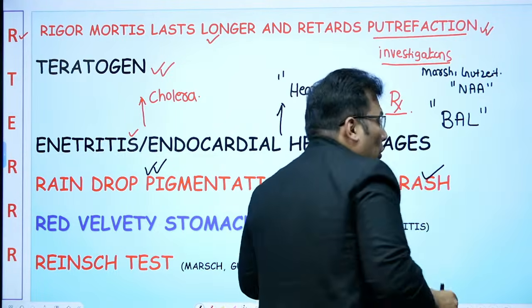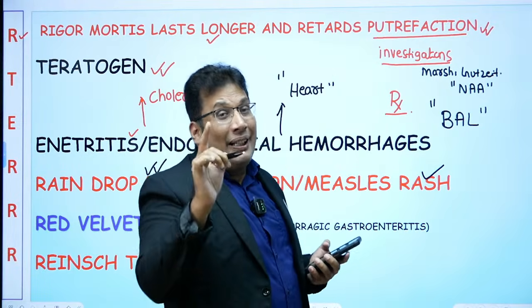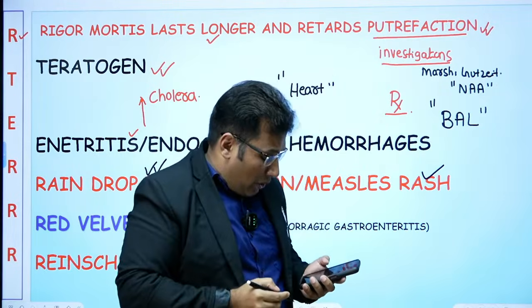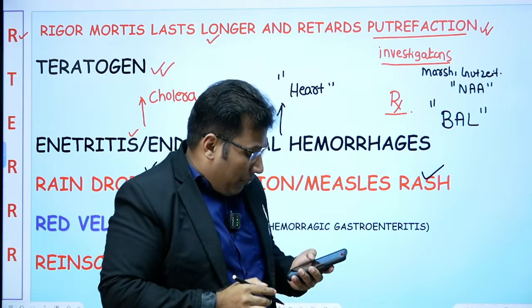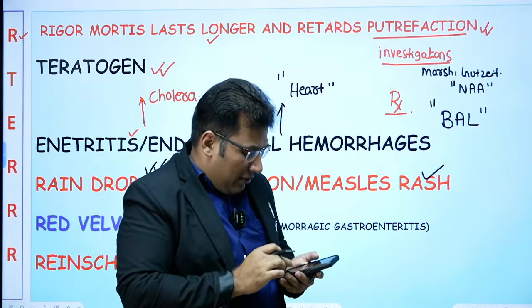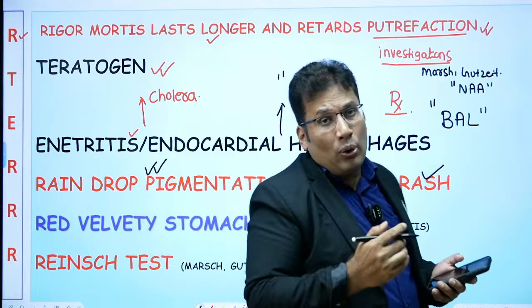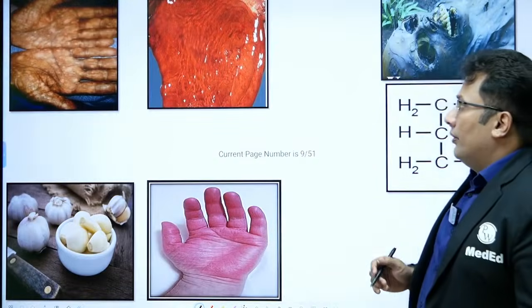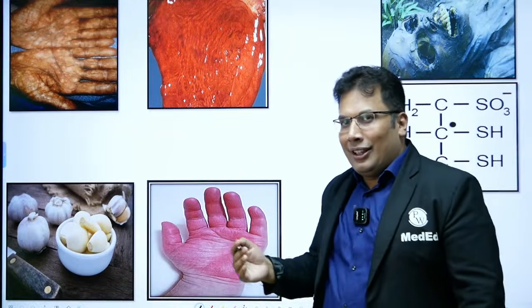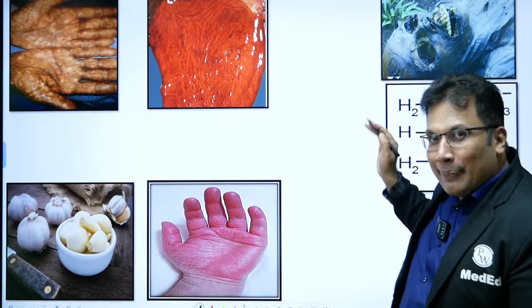So what is the drug of choice? Drug of choice is BAL, that is British anti-Lewisite. Commonly asked in exam, it's a chelating agent. Okay, good. And that's great. Now let's see some more images in relation with arsenic, commonly asked. Can anyone tell me what are these 5 images in relation with arsenic poison?